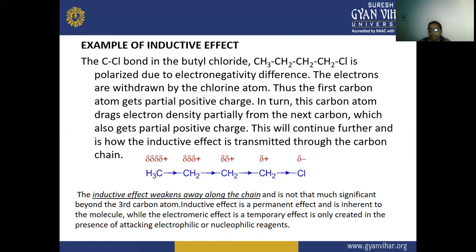The inductive effect is a permanent effect and is inherent in the molecule.